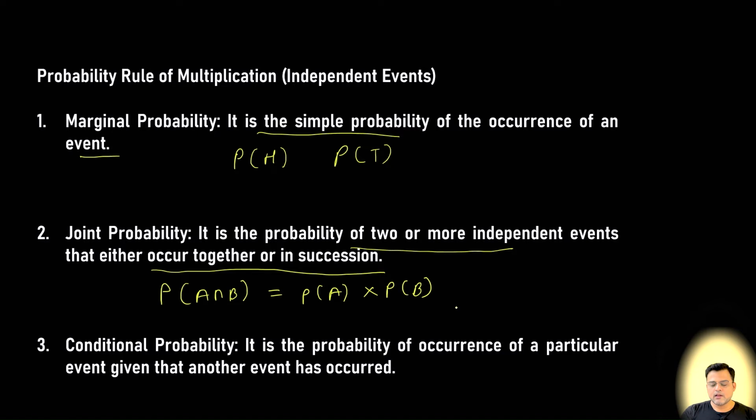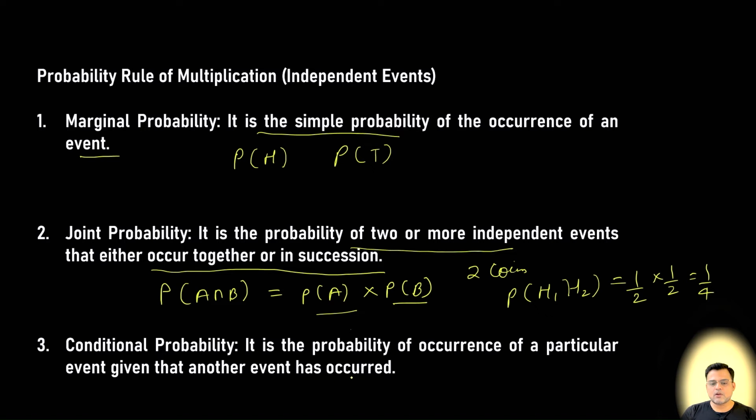Now let's say, I'll give you a small example. Let's say that we toss a coin twice, and the probability that we get both heads, so probability of H1 and H2, is equal to 1 by 2 times 1 by 2, which is 1 by 4. So probability of getting heads in both tosses is the multiplication of their individual probabilities.